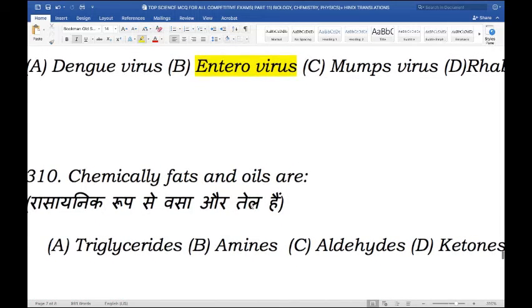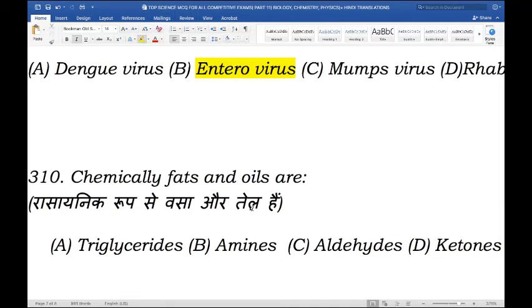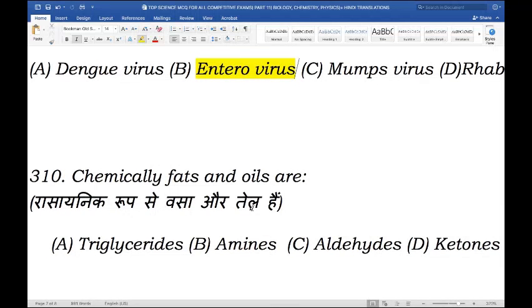Last question of the day. Chemically, fats and oils are. So the fats and oils are, is it triglycerides, amines, aldehydes, or ketones? And the right answer here is triglycerides.